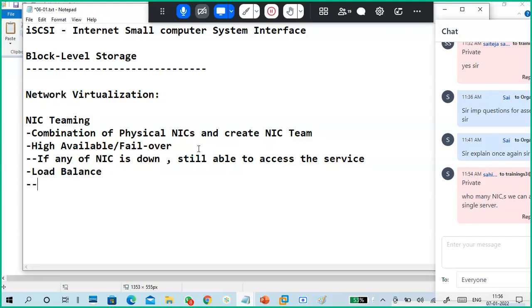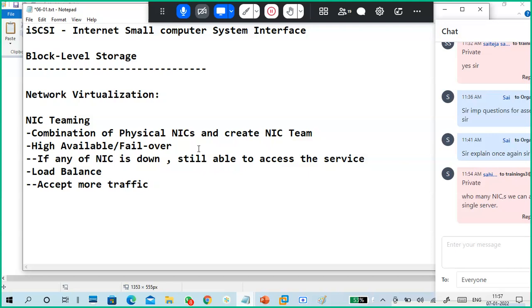What is load balance? Control traffic, so you are able to accept more traffic.